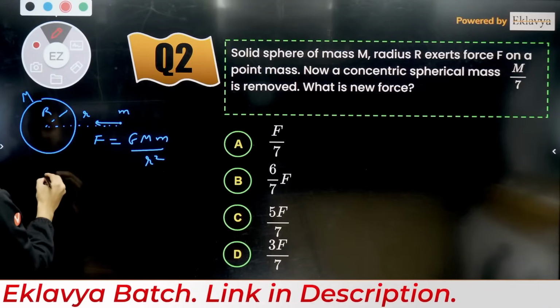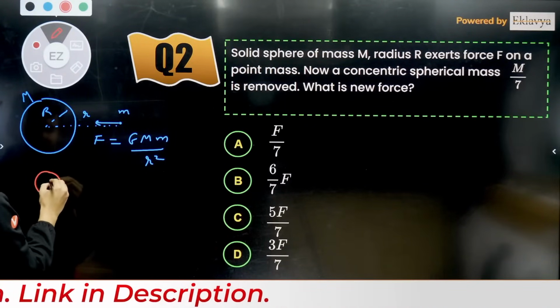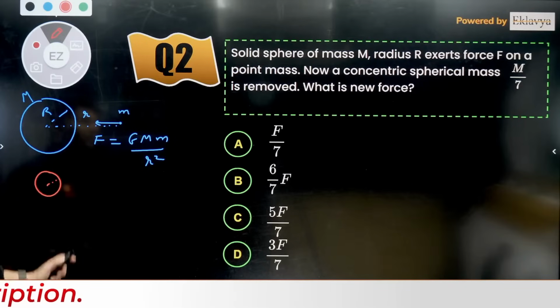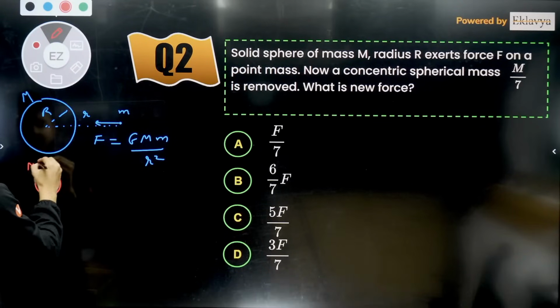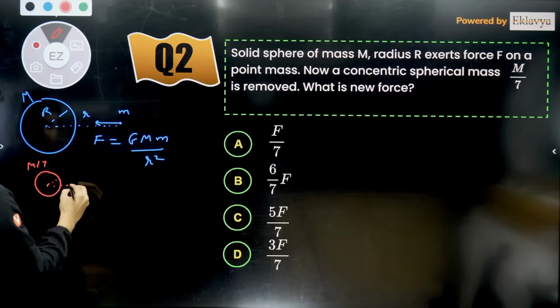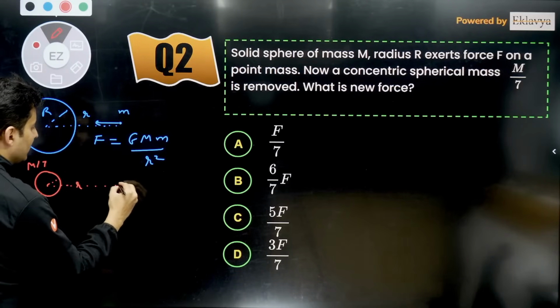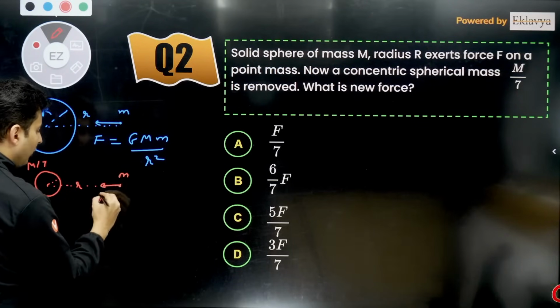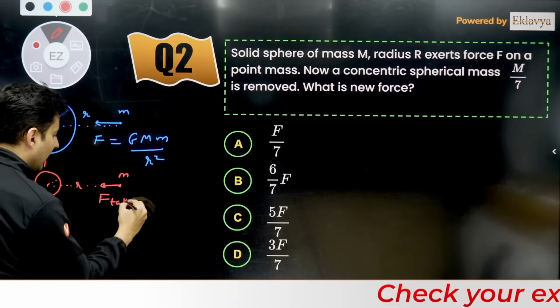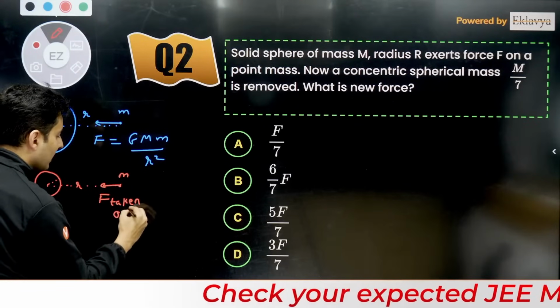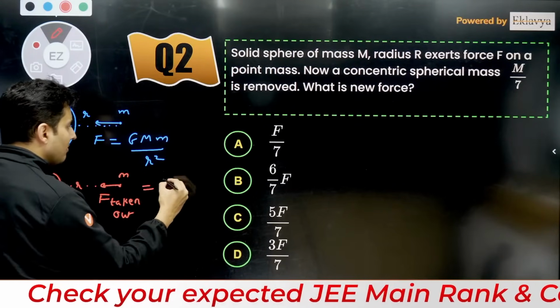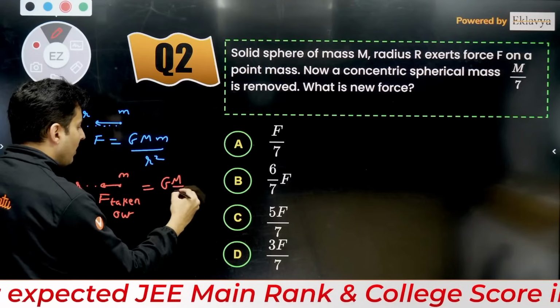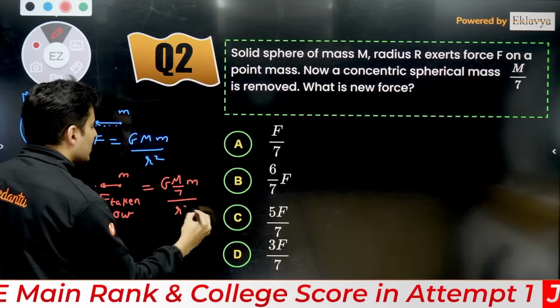Now just imagine a small concentric sphere of mass m by 7, again at the same distance r from this particular mass. So the force which is going to be taken out will be nothing but G (m by 7) m by r square.